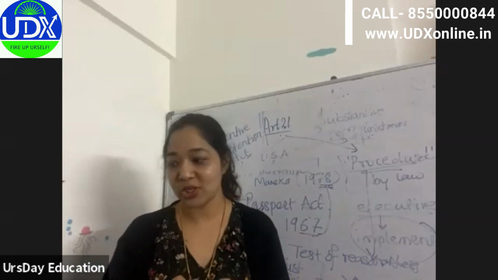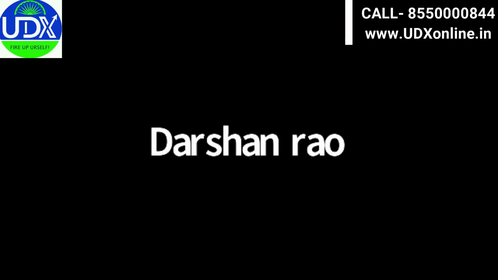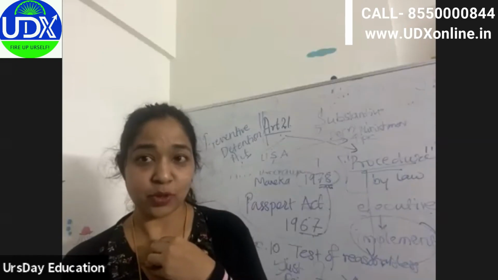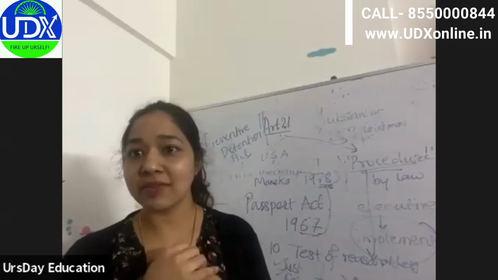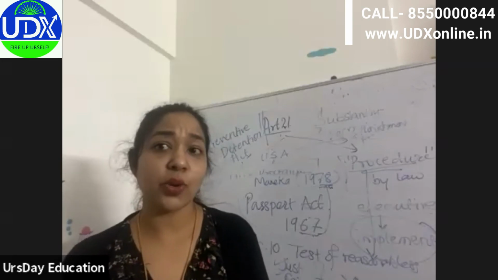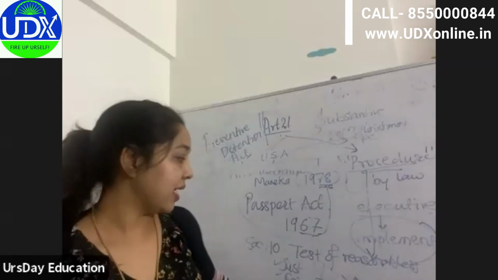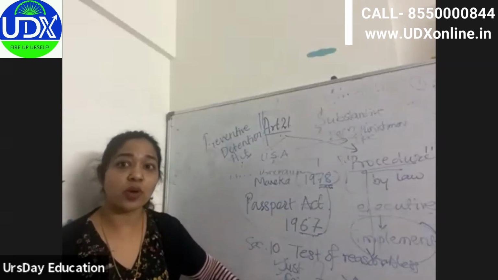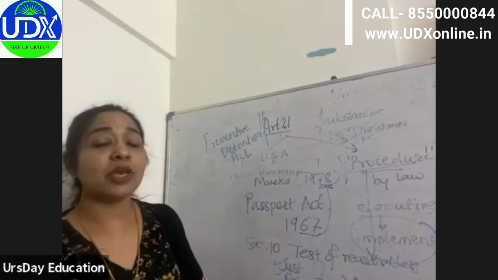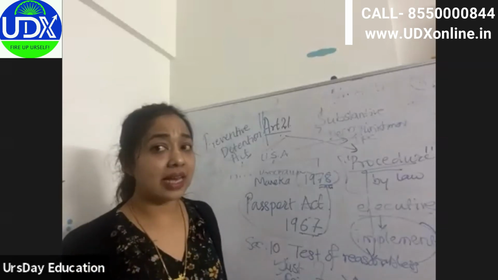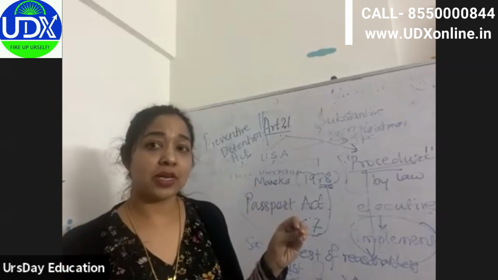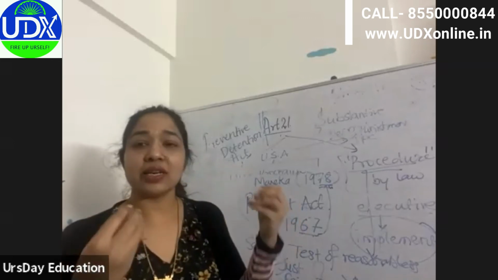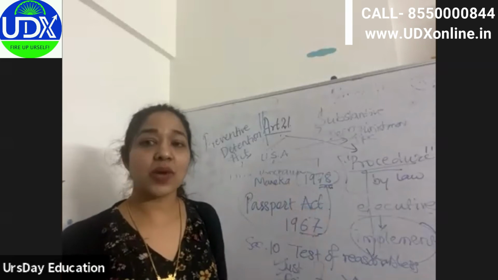Yes, now what is the question? Ma'am, here we cannot apply intelligible differentia and reasonable nexus. Yes, if at all, even the government will be given a chance to explain why they made this law. That is why we are talking about reasonableness, which is also one of the factors. If the government is successful in showing that it passes the test of reasonability, and that it is reasonable, just, and fair, then that is why this law was made.